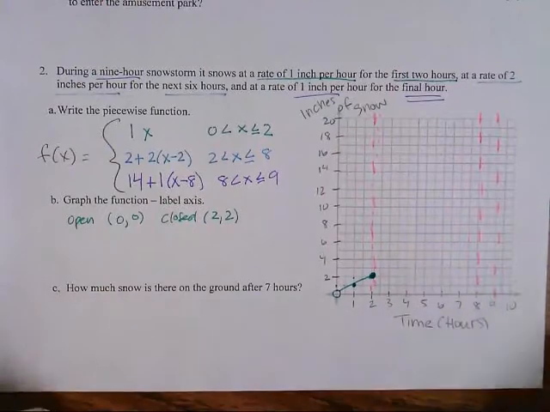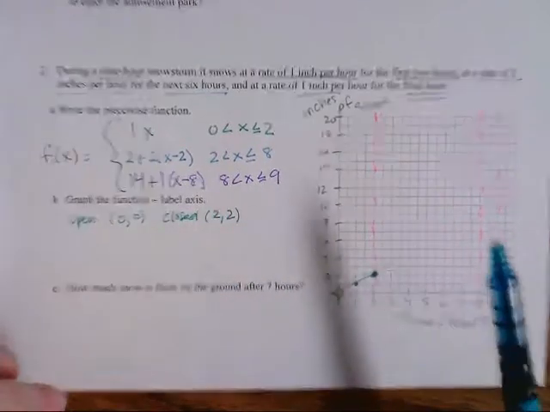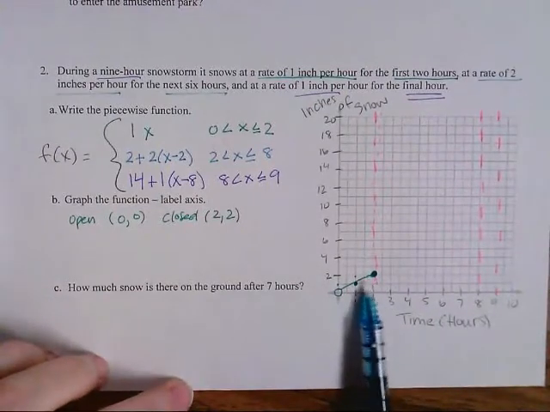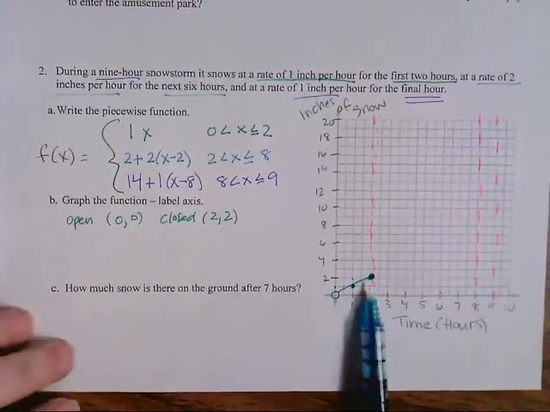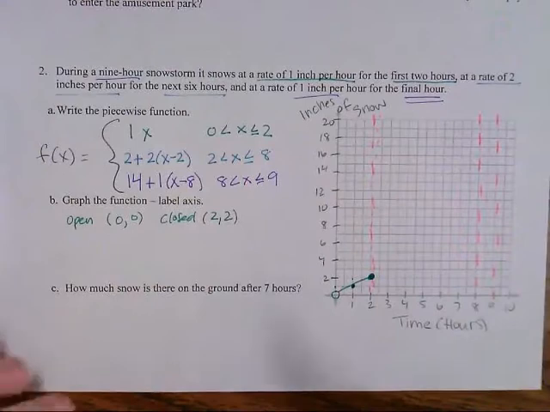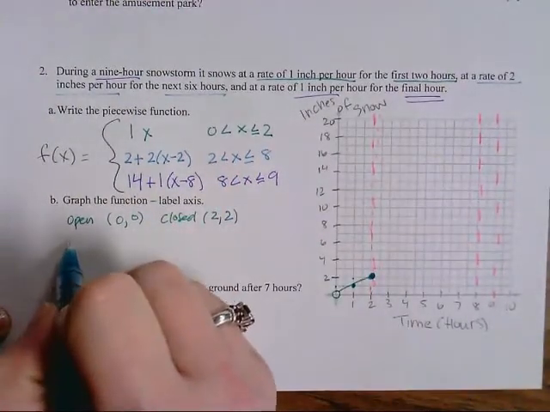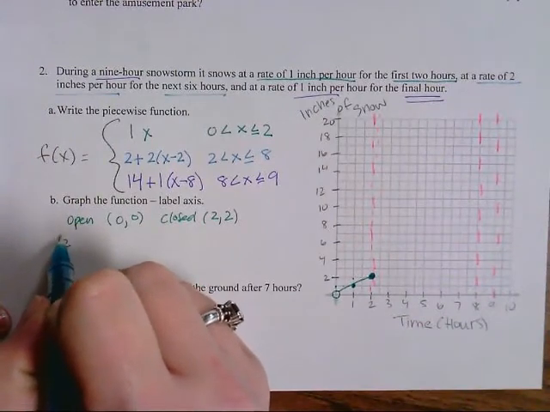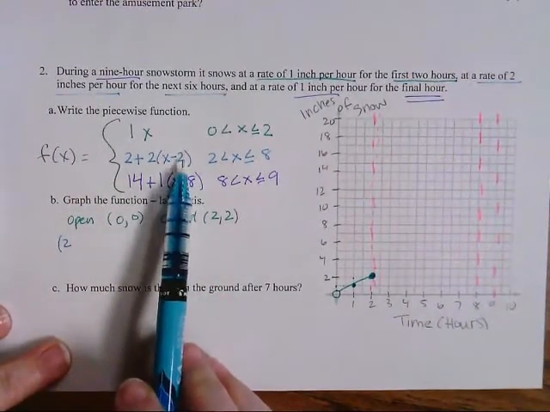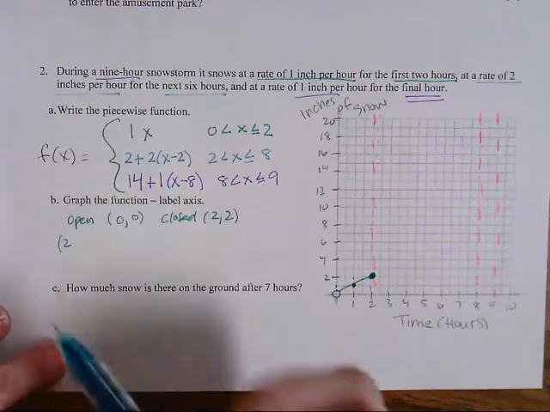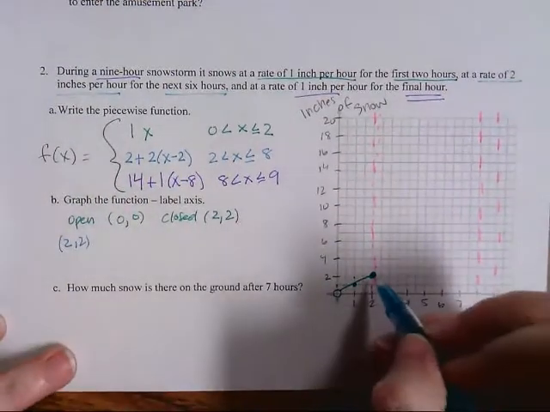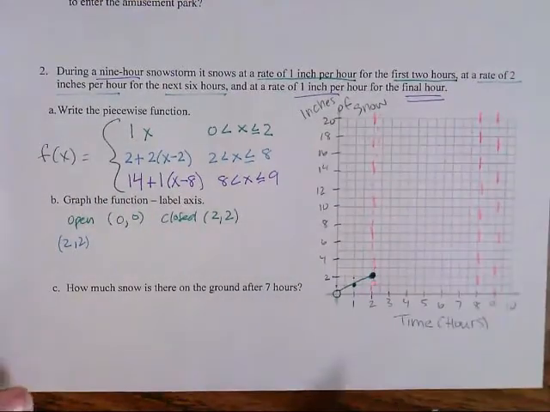My next segment, because this is accumulating, it should begin at the value of 2 also, but it's always a good idea to plug them back in and check just to make sure. So here I'm going to plug 2 into this function. When I plug 2 in, 2 minus 2 is 0, times 2 is 0, plus 2 is 2. So we do start at 2, 2, which is what we expected.